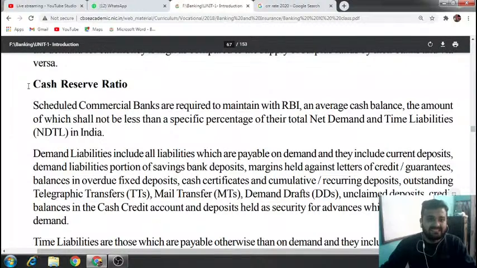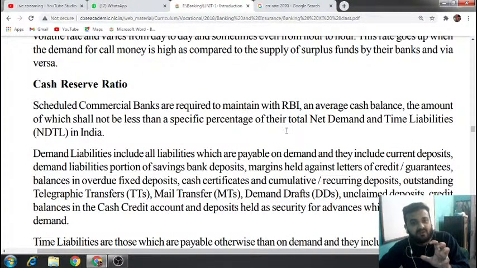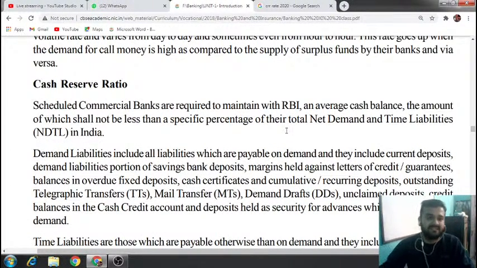So CRR means cash reserve ratio, which means a part of total deposits that commercial banks have to keep with Reserve Bank of India. See, it's written, scheduled commercial banks are required to maintain with RBI an average cash balance.